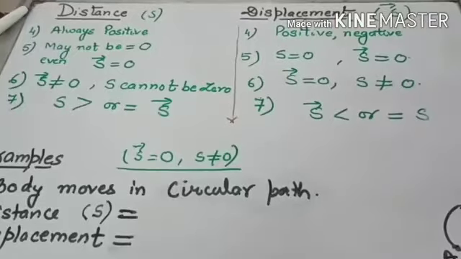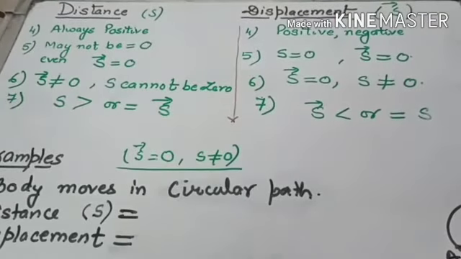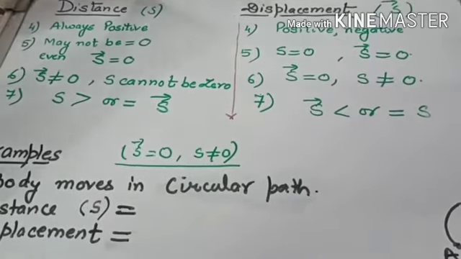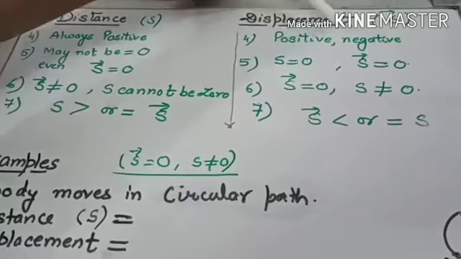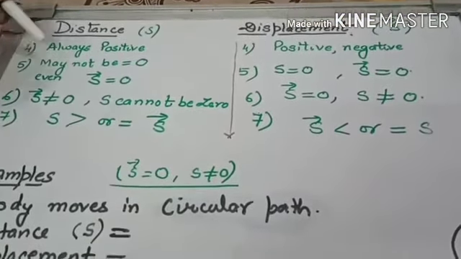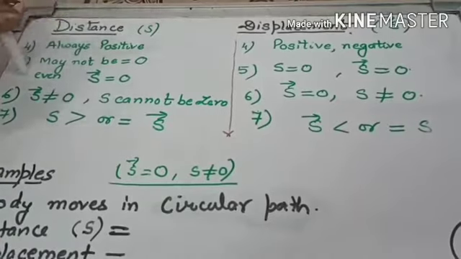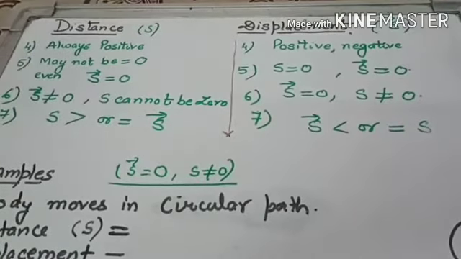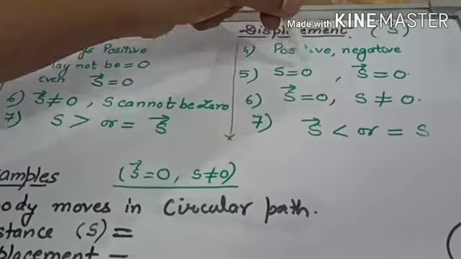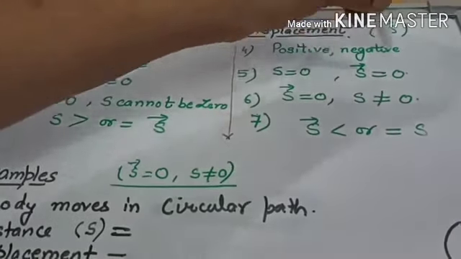One more difference between distance and displacement. Distance is always positive. Displacement can be positive or negative. Distance may not be zero even if displacement is zero. If distance is zero, then the displacement will be zero.